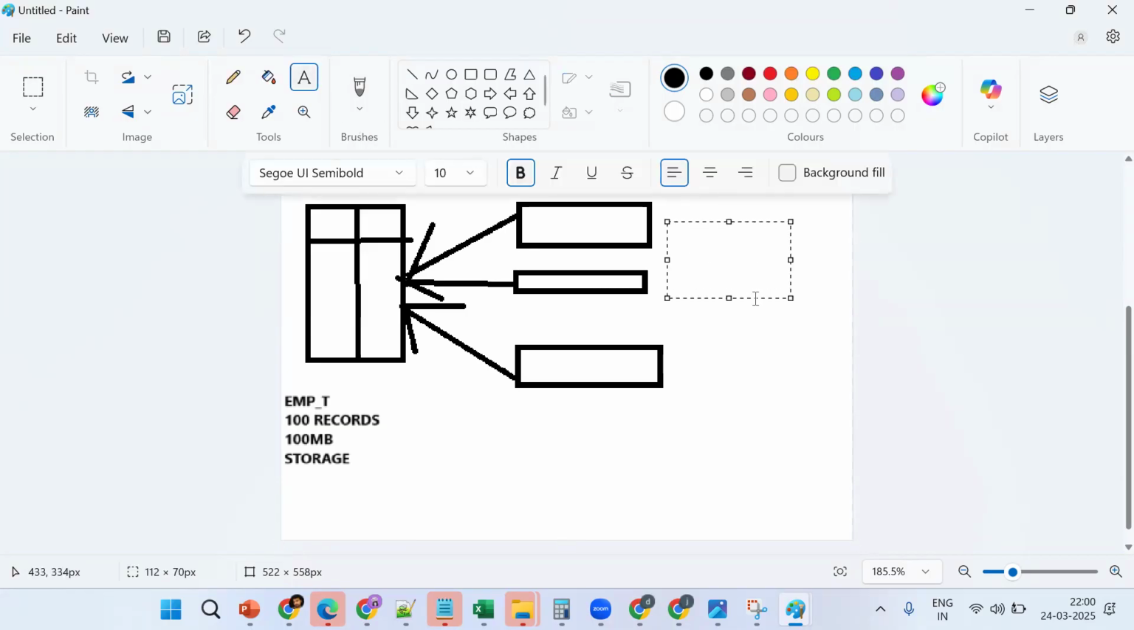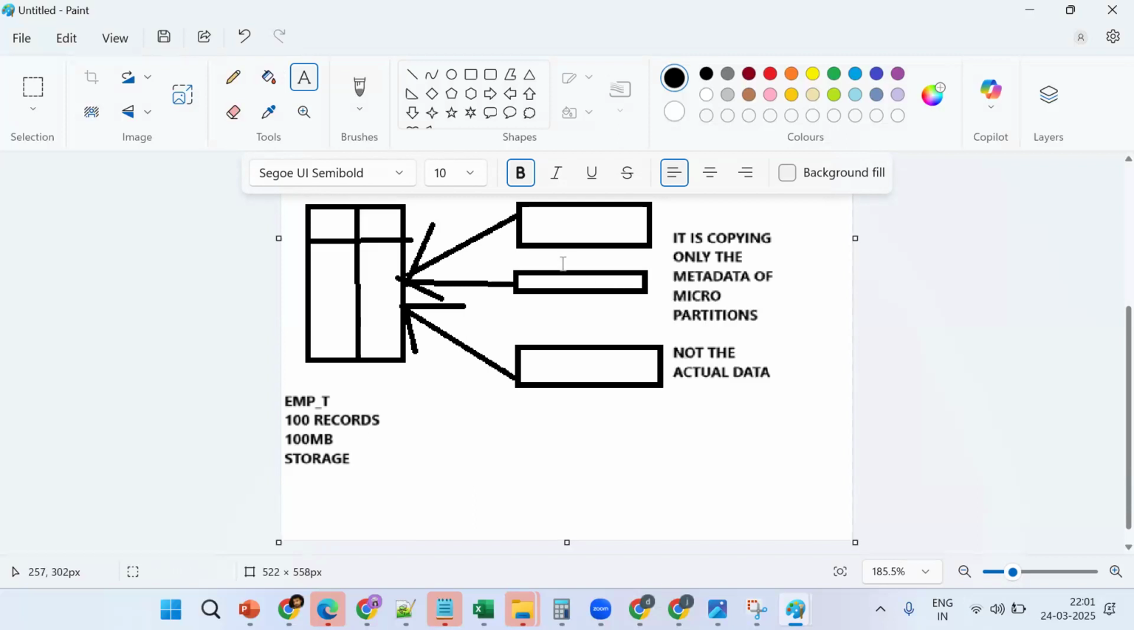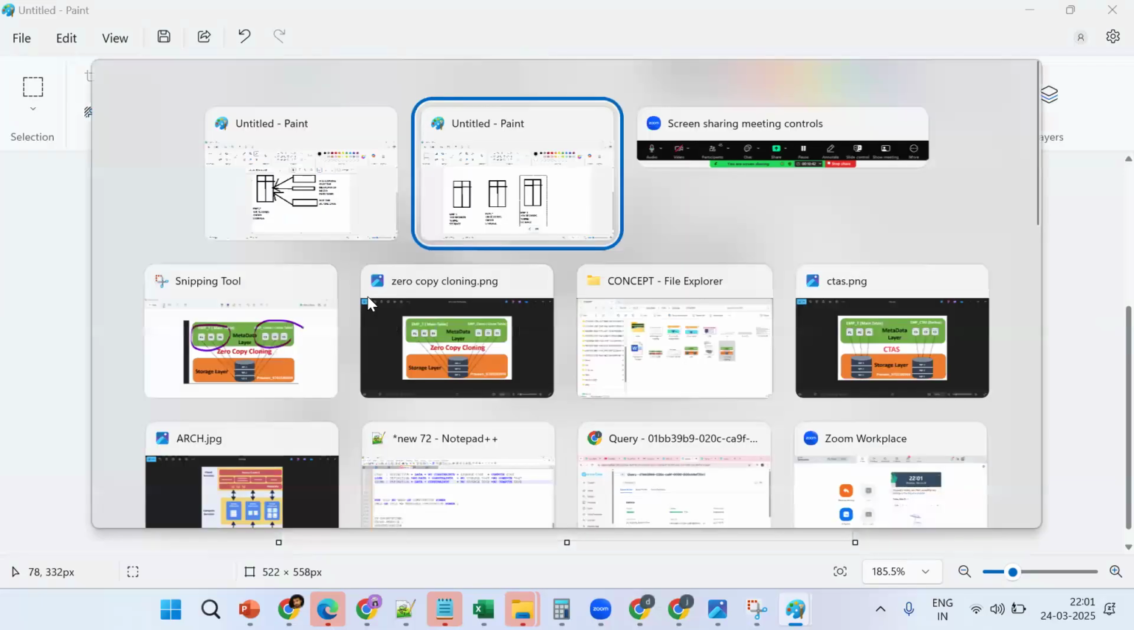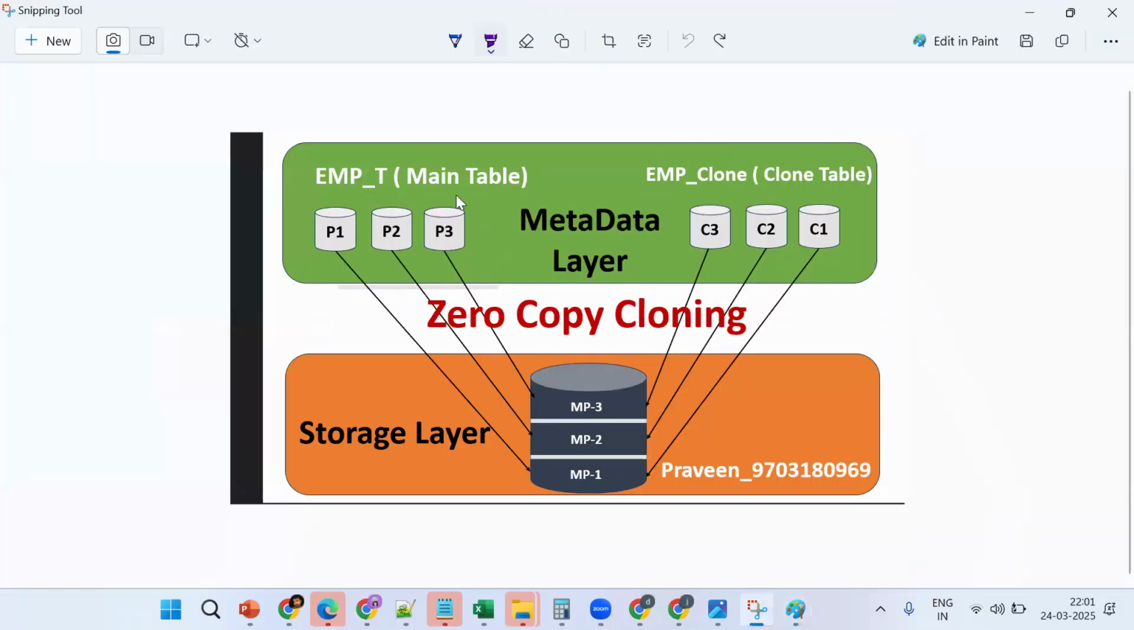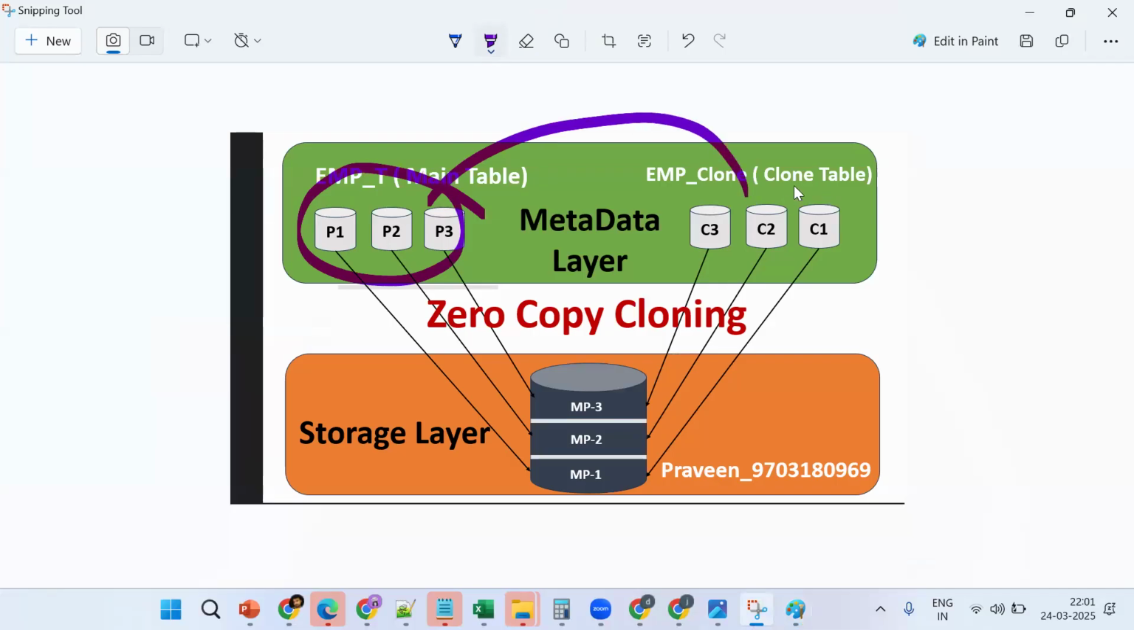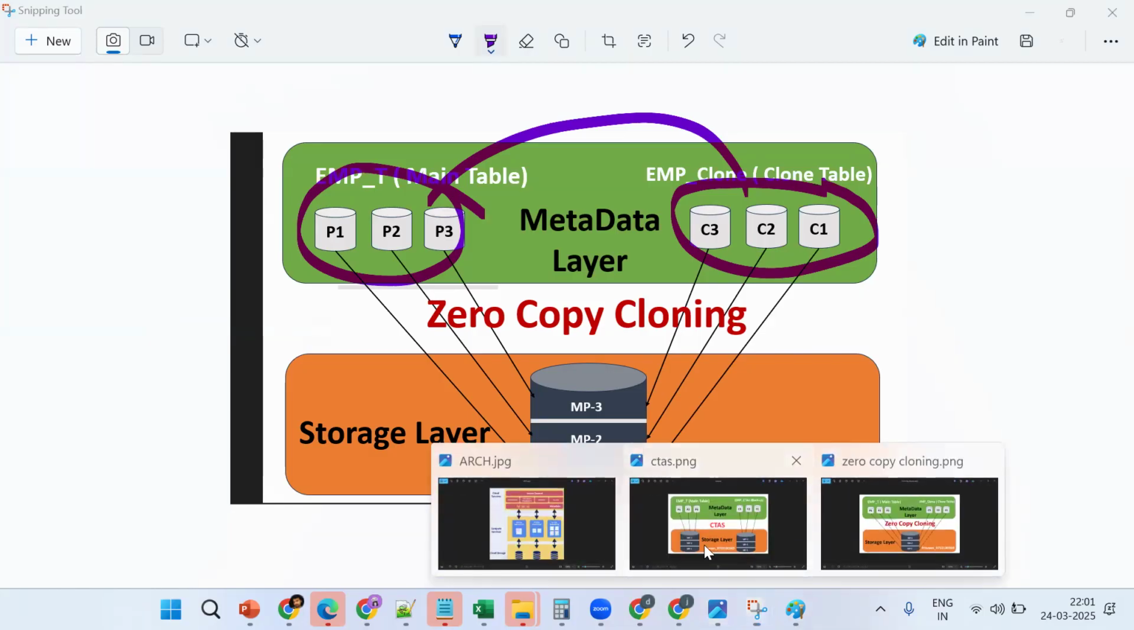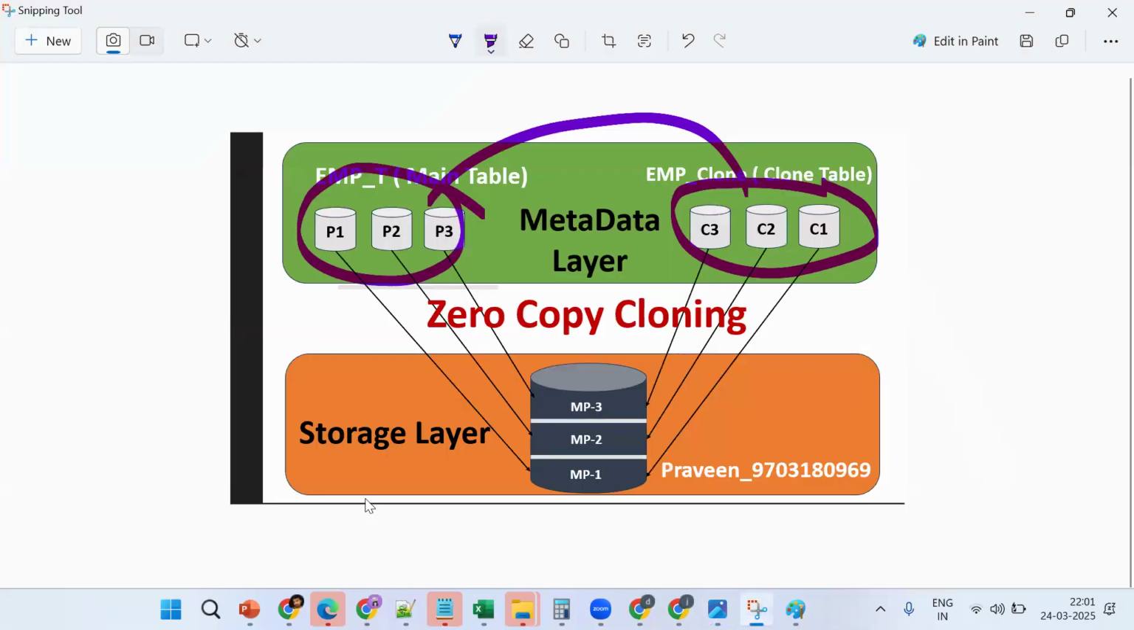It is copying only the metadata of micro partitions, not the actual data. Okay, so one more time. What exactly is it copying? Only the micro partition information. See this image, you'll get some clarity. It's copying only the metadata of micro partition information. But when you see this image, what exactly is it copying? It's copying all the actual data. Got the point a little bit?